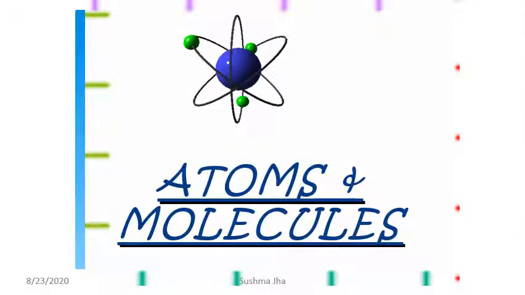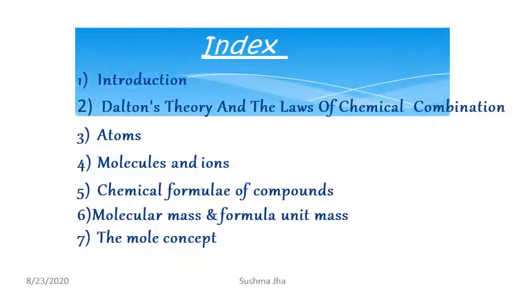Let us start the new chapter, that is atoms and molecules. This chapter contains the introduction part, Dalton's theory and the laws of chemical combinations, atoms, molecules and ions, chemical formula of compounds, molecular mass and formula unit mass, and finally the mole concept.